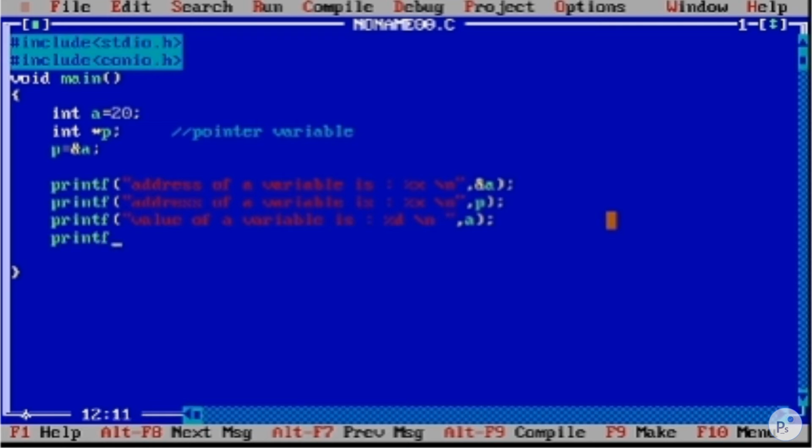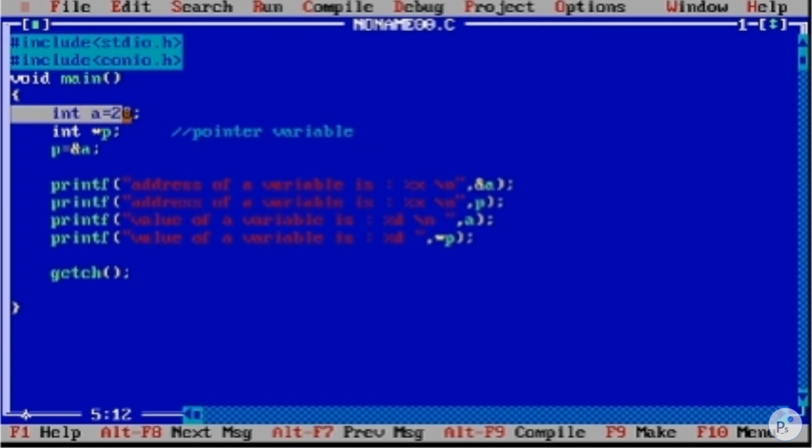So let's see how we can print it out by using this pointer variable, that is asterisk. Value of a variable is %d, comma, star p.